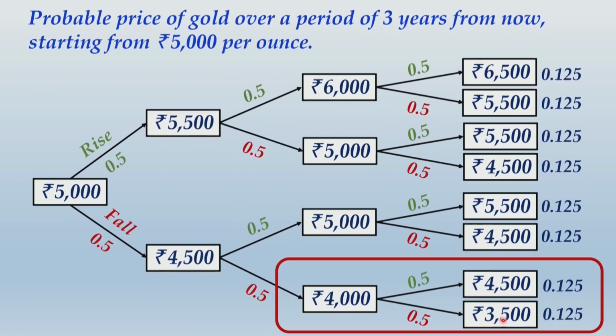These two, however, will not arise because we have decided at the end of the second year itself that if the price is 4,000 over here, we are going ahead with the abandonment option. We will not continue with the extraction. If we are not continuing with the extraction, these two possibilities will not emerge at all. Now what would happen? We are going ahead